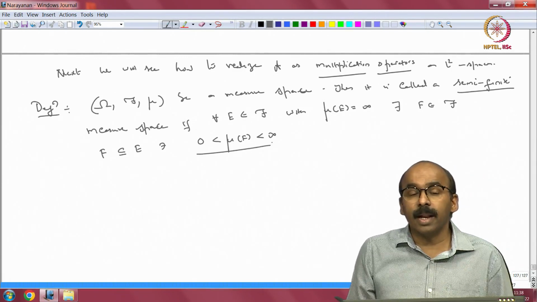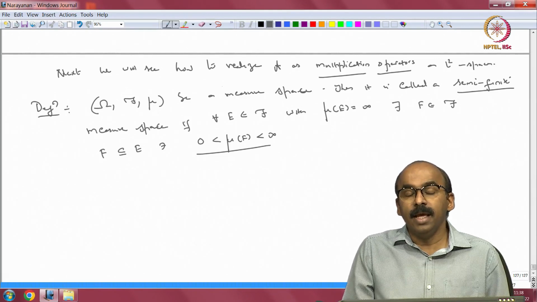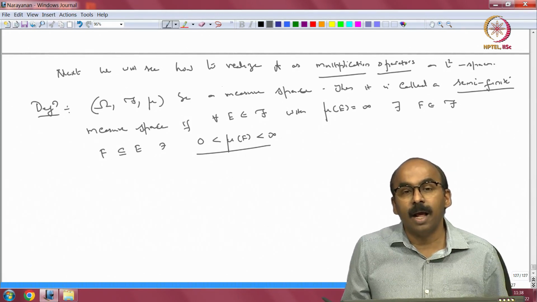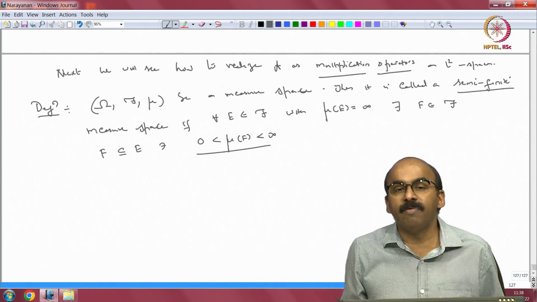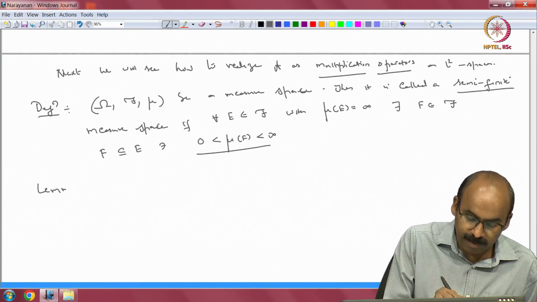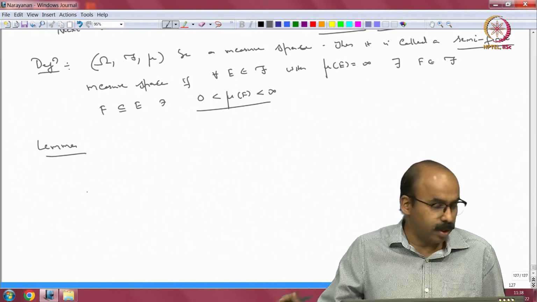So, I can find a measurable subset of the set E which has positive but finite measure. Such a thing is called a semi-finite measure space. So, let us have a lemma just to see what multiplication operators do here.